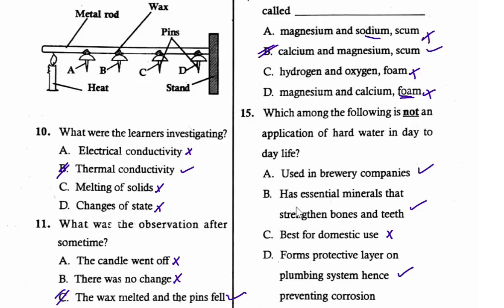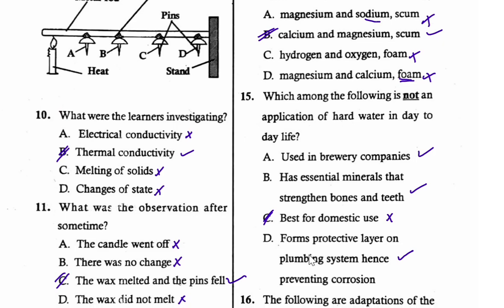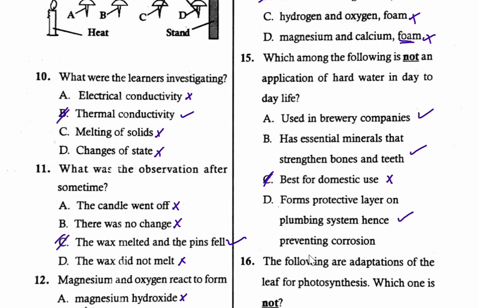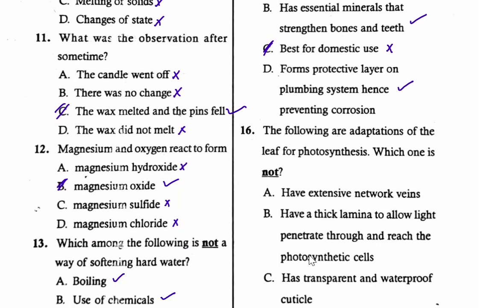Hard water is not best for domestic use because it does not lather easily with soap, and therefore we are going to waste a lot of soap. There is formation of scum and also scaling in kettles and other appliances, and therefore it is not the best for domestic use. Continue to question number 16.